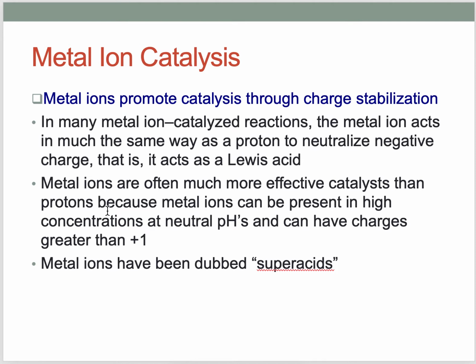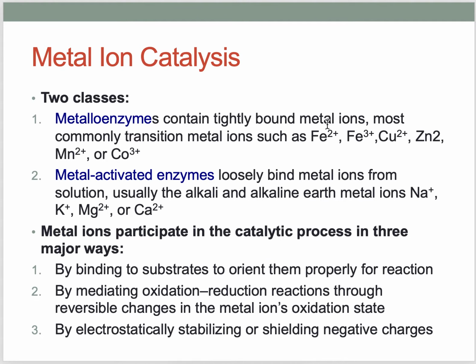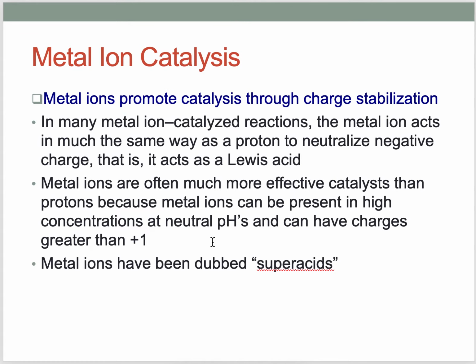However, metal ions are often much more effective catalysts than protons, because metal ions can be present in high concentrations at neutral pH and can have charges greater than +1. For example, the proton has only one charge, but iron 2 has two positive charges, and iron 3 has three positive charges. That's why they are more powerful than a proton, and why metal ions are sometimes dubbed super acids.